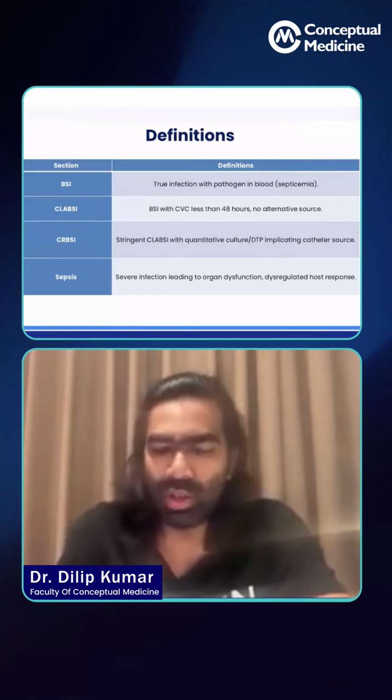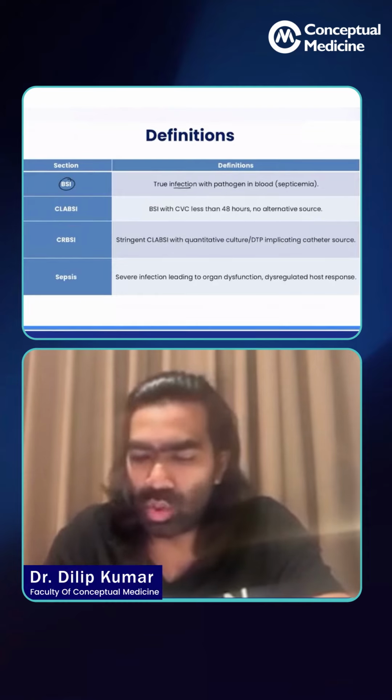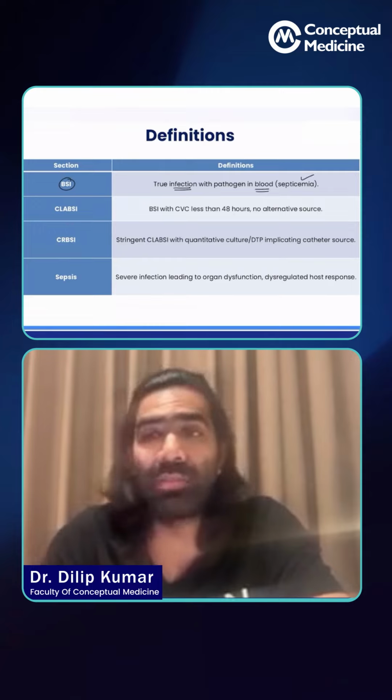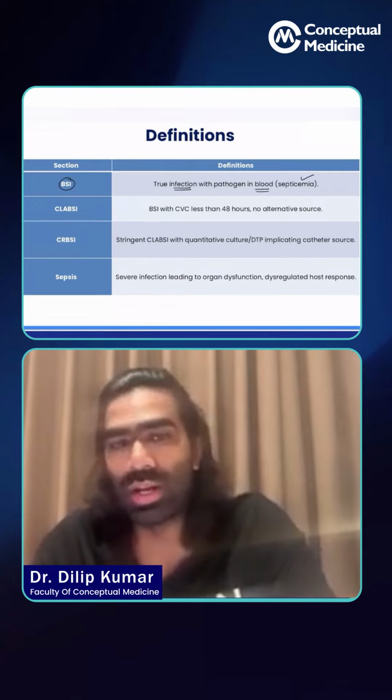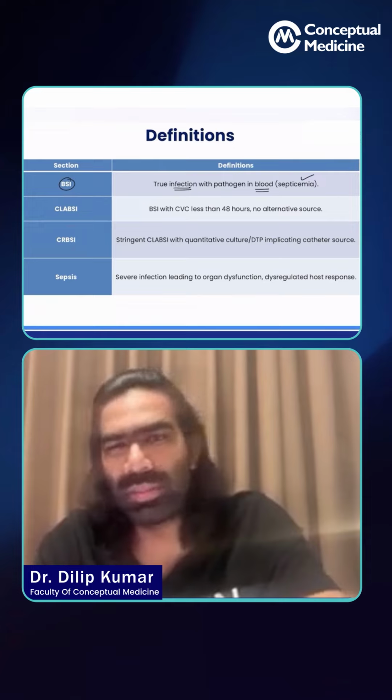Important definitions. We have something called bloodstream infection, which is nothing but a true infection with a pathogen in the blood, because you have to exclude something called pseudobacteremia. So this is nothing but septicemia as well.